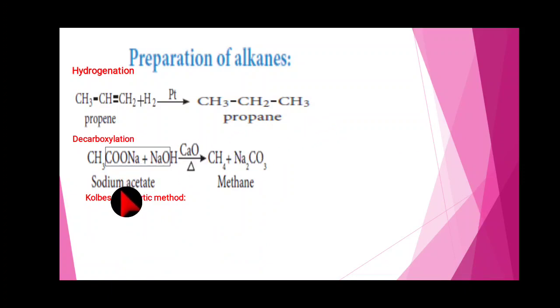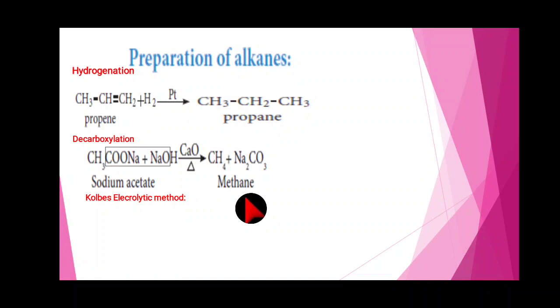So, on the reactant side, we have to take sodium acetate, formula CH3COONa, in the presence of soda lime. Soda lime means sodium hydroxide and calcium oxide. So, actually the box shows that sodium carbonate is removed. In the sodium carbonate, the carboxylic group is removed. So, Na2CO3. The remaining CH3 and one hydrogen make CH4. The product is methane. It's alkane.